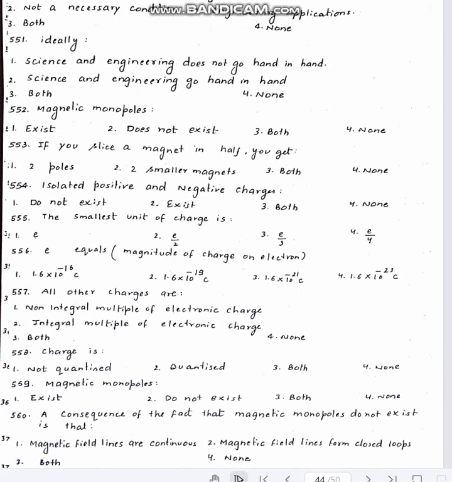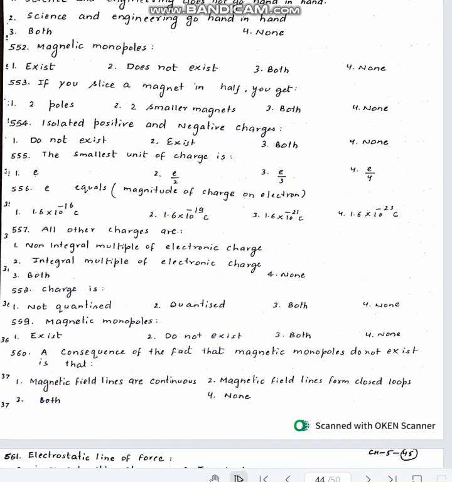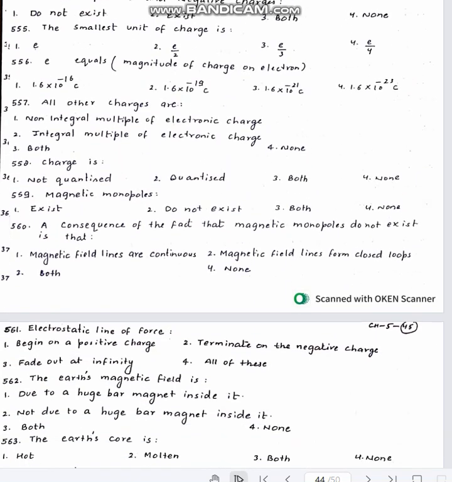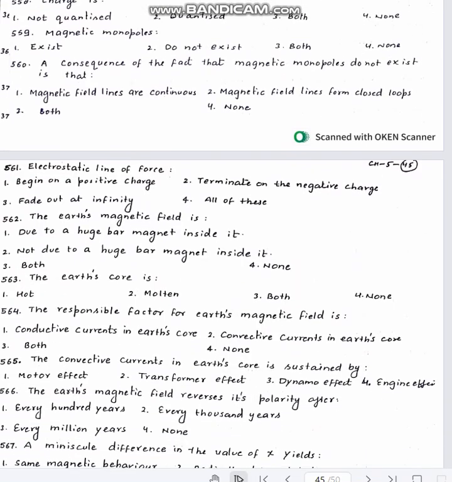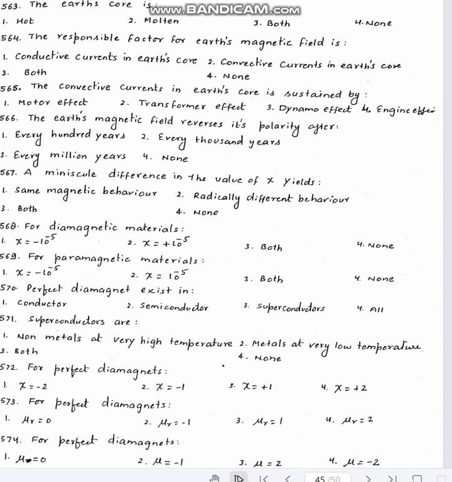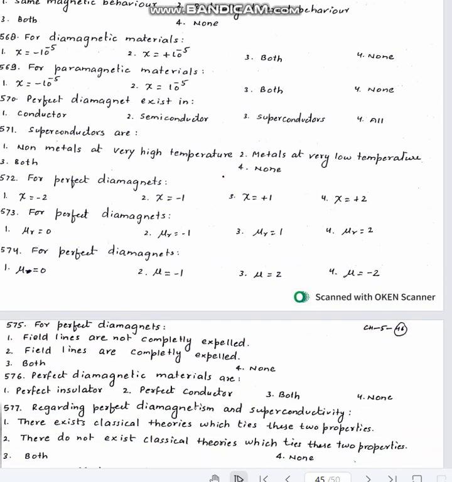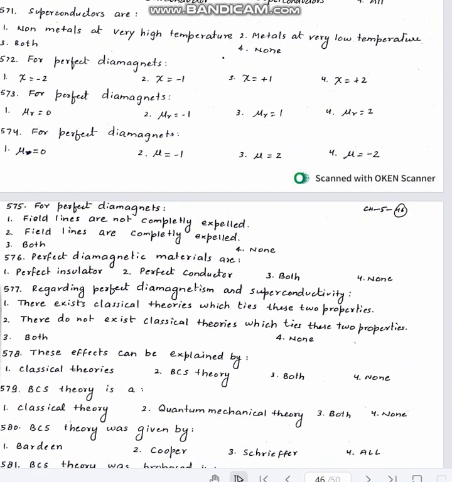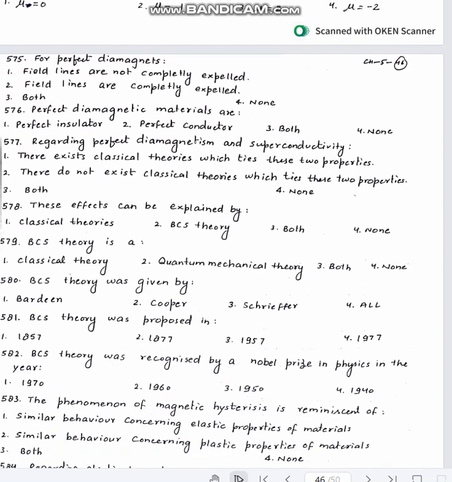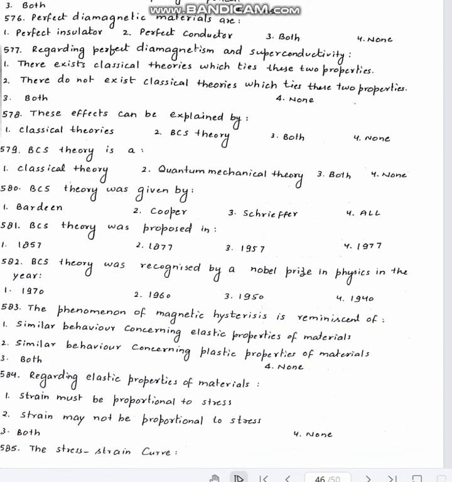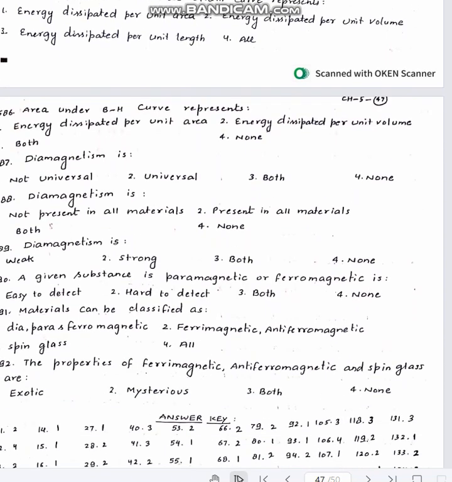Then we have magnetic poles, its polar unit of charge, its numerical values, properties of electric charge, then properties of electric lines of forces. Then we have certain properties for diamagnetic materials, then non-metals, then perfect diamagnets, perfect diamagnetism, properties on that, BCS theory, concepts related to the BCS theory, stress strain curve, then area under BH curve, diamagnetism.